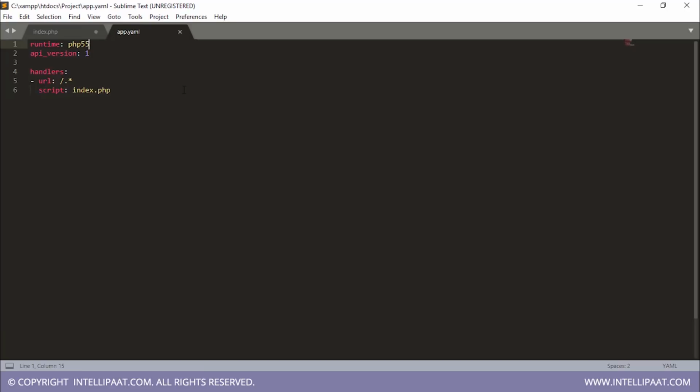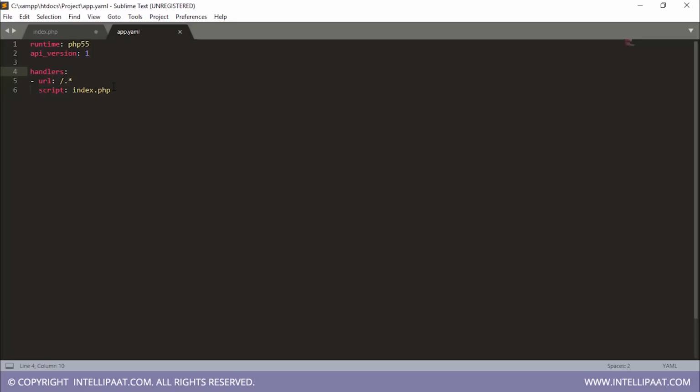After that, we have API version. API version specifies the version of the runtime environment that App Engine is going to use to deploy your application. Specifying the value 1 here tells App Engine to use the latest supported runtime environment. And then next we have handlers. The handlers section defines which requests are going to be processed by which script. So for this hands-on, the application that I am using contains only 1 script, right?